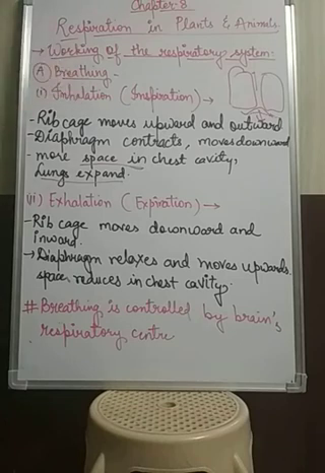When the diaphragm relaxes and moves upwards, it pushes the carbon dioxide rich air present in the lungs out of the body. This is how inhalation and exhalation take place.